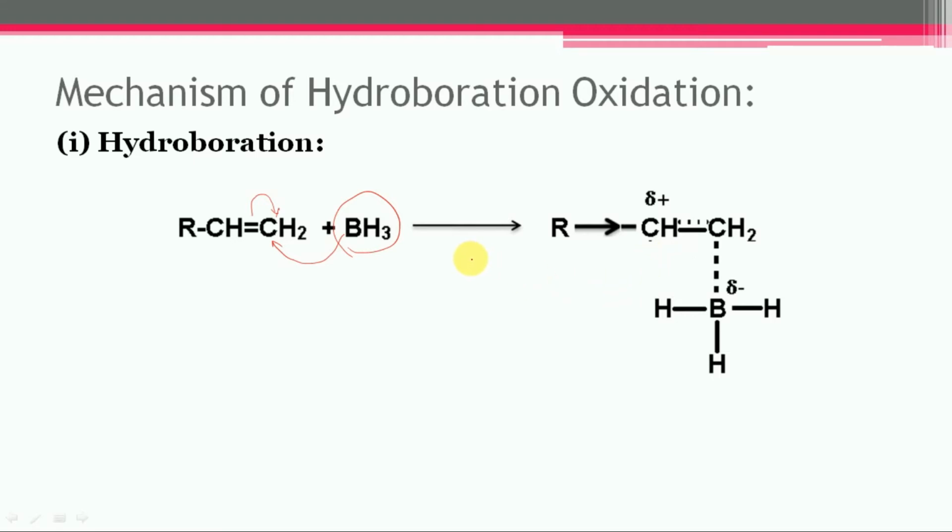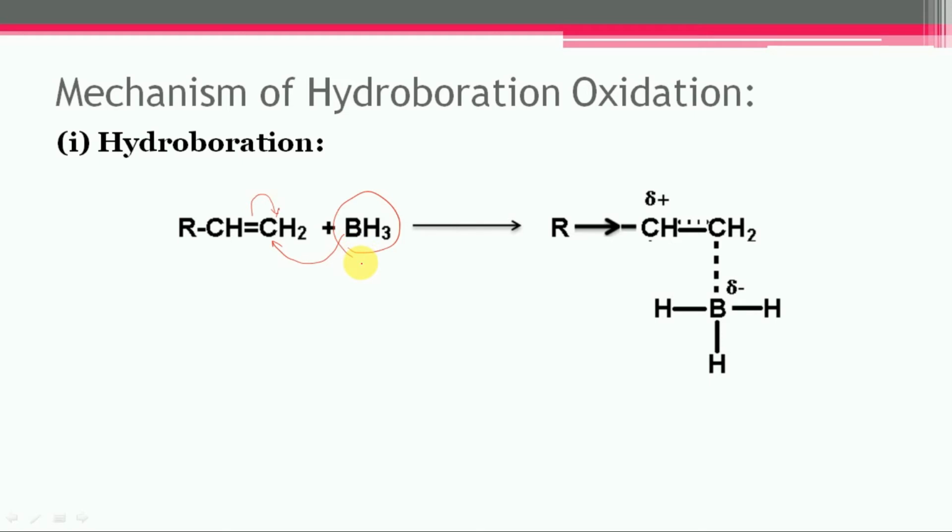The attachment of boron to the less substituted carbon of the double bond can be justified in terms of two factors. In case of this intermediate, the less substituted carbon is less crowded and can be more easily attacked by the bulky boron group.